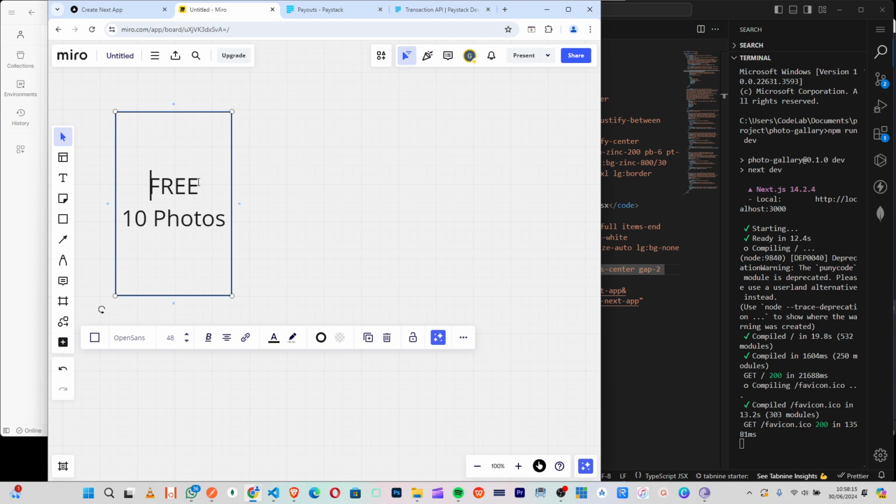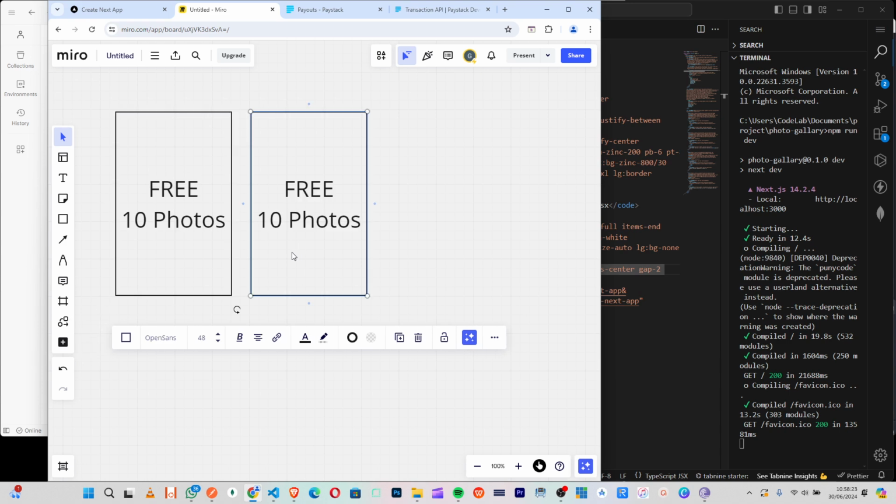This same thing, I want to duplicate this. So this one will be the starter plan, and for the starter plan, 50 photos I can upload.